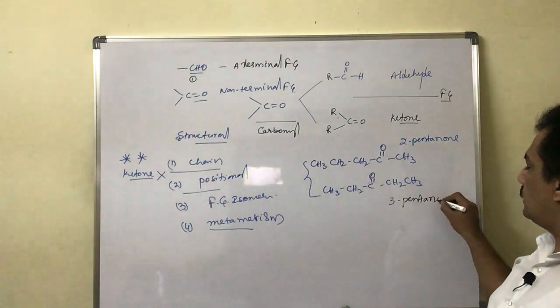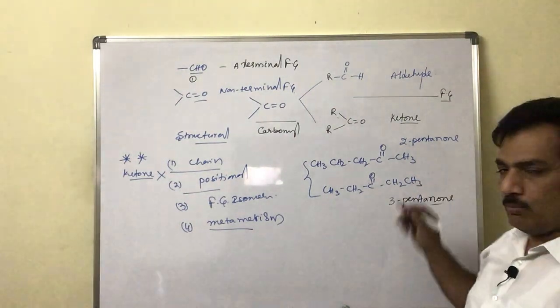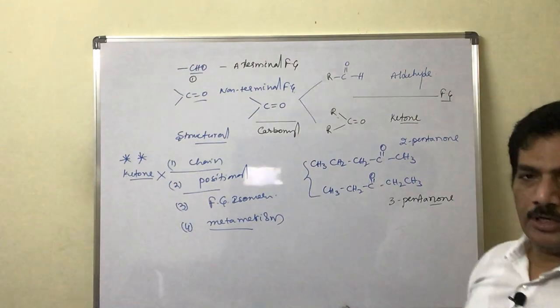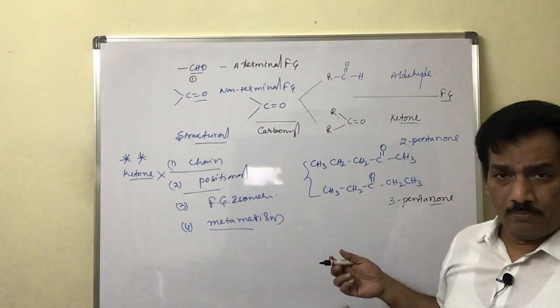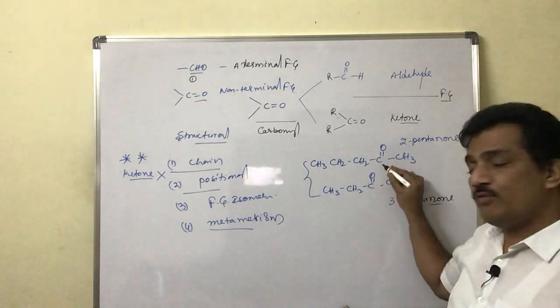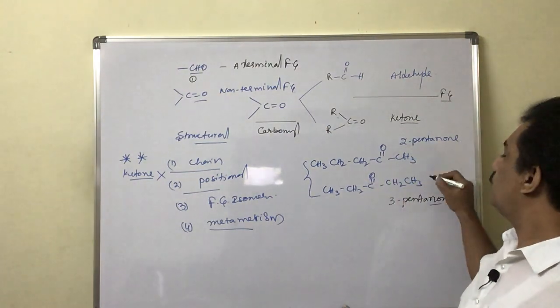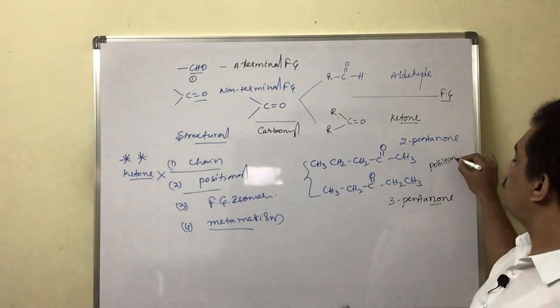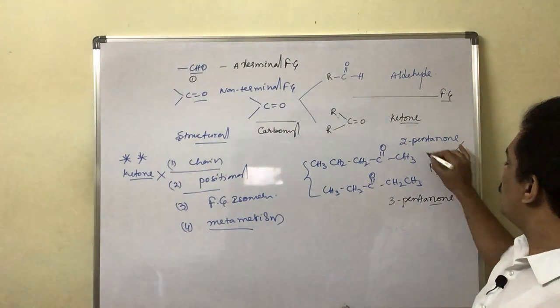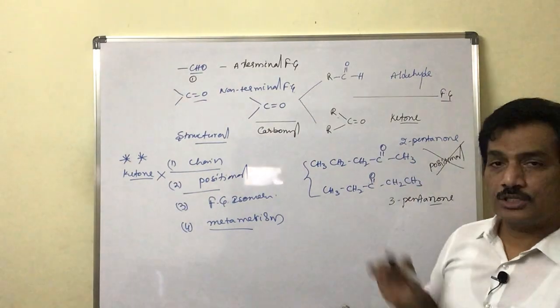So when we consider the names of these two compounds, a positional difference is observed, and hence we can consider these two as positional isomers. But just remember, this positional isomerism is not possible for this ketone.